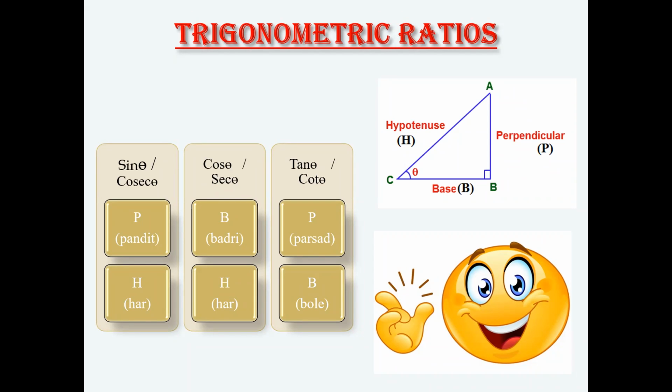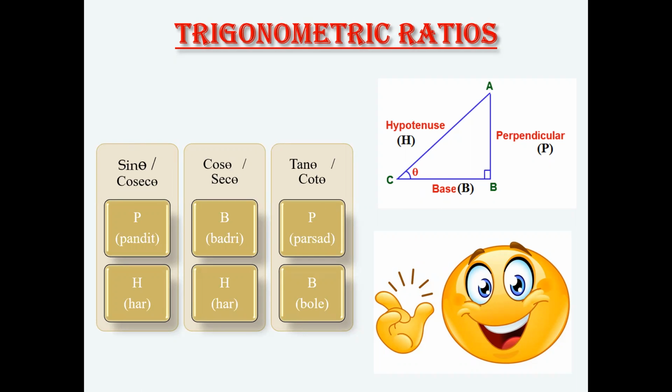Now, how is one going to remember the trigonometric ratio values? There is a very interesting formula. Here in the triangle, there is one angle, that is theta, at angle C. Along with this angle theta, we are going to find the values of sine theta, cos theta, tan theta, cosecant theta, secant theta, and cot theta.